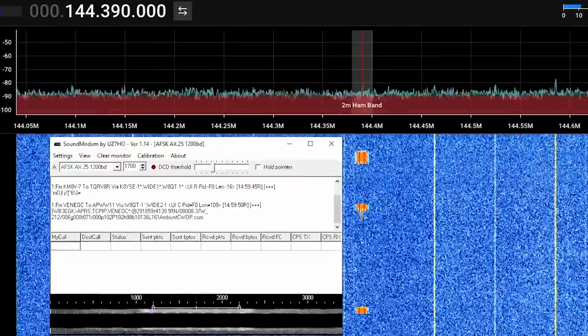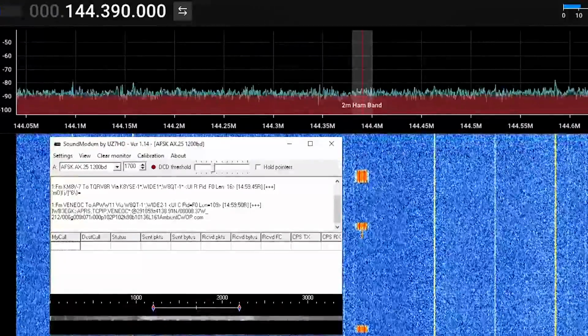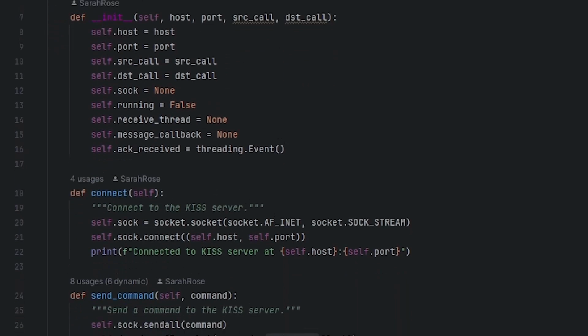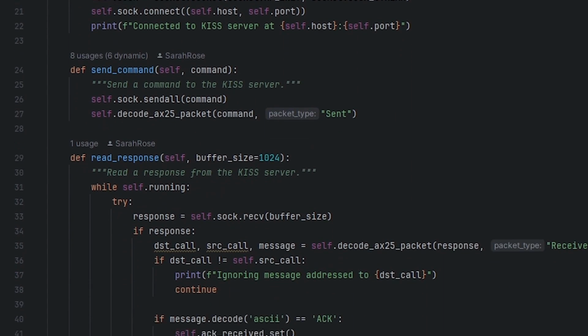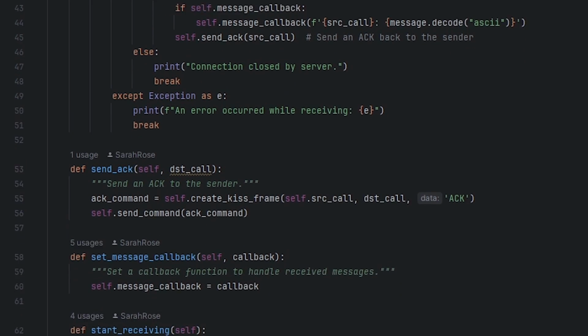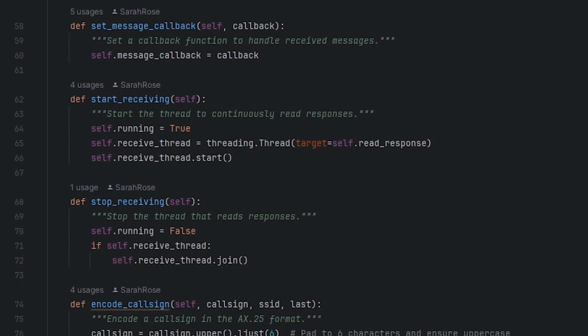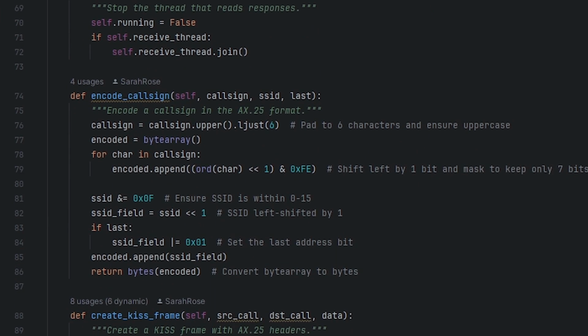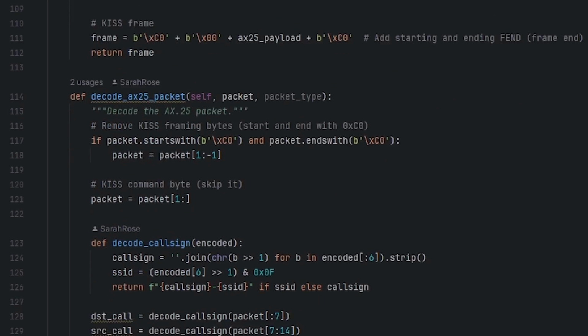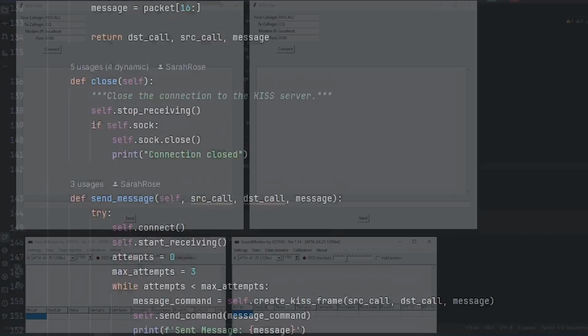However, I haven't seen a lot of development of custom software applications that can take advantage of this sound modem. So I decided to put together a basic library that does just enough of the KISS protocol in order to communicate with the sound modem program. In this way, we'll be able to use Python to create simple but intuitive applications that can potentially allow us to expand some of the existing systems already in place.